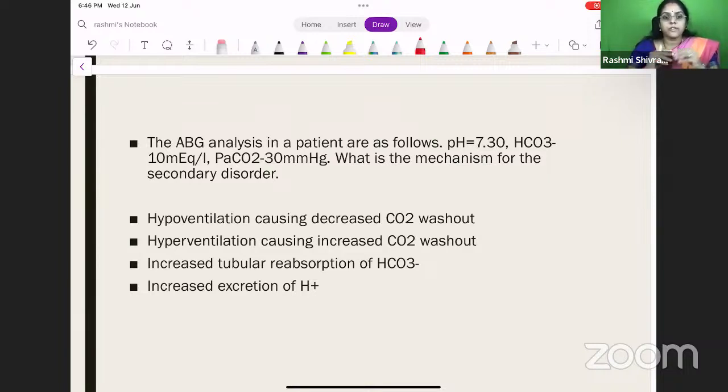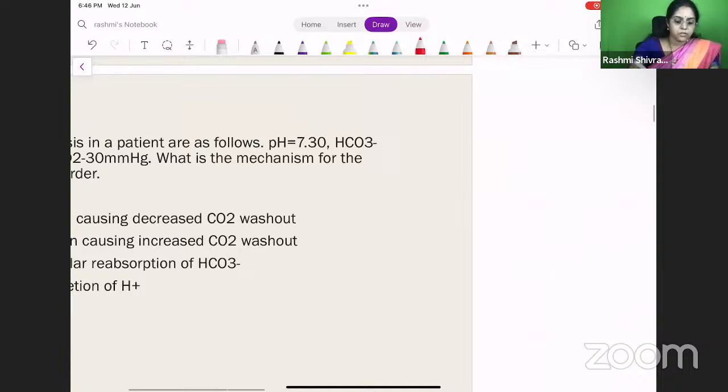So we first have to find out what the primary disorder is, then find out the secondary disorder and find out why it has happened. Right. So let's find out the primary disorder. pH is 7.3, which is slightly less, and the bicarbonate is 10, which is also less. So this is metabolic acidosis.